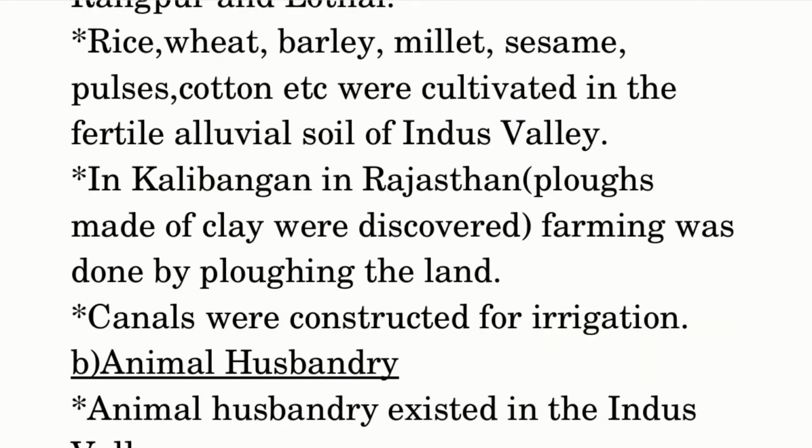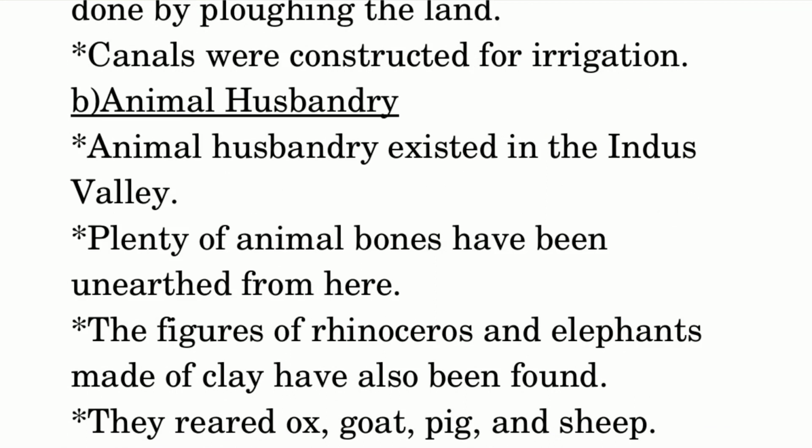In Kalibangan, in Rajasthan, plows made of clay were discovered. Farming was done by plowing the land. Canals were constructed for irrigation. B. Animal husbandry. Animal husbandry existed in the Indus Valley. Plenty of animal bones have been unearthed from here.